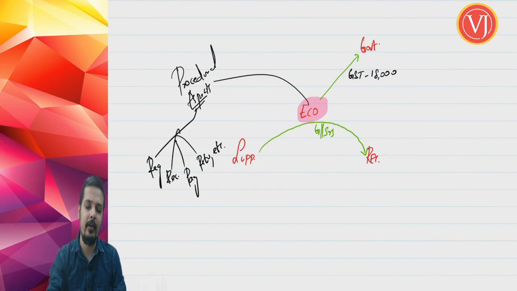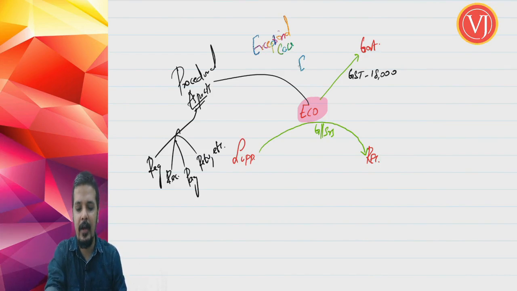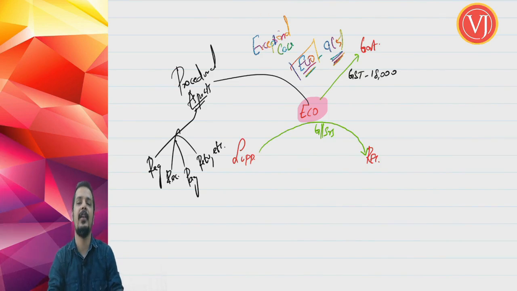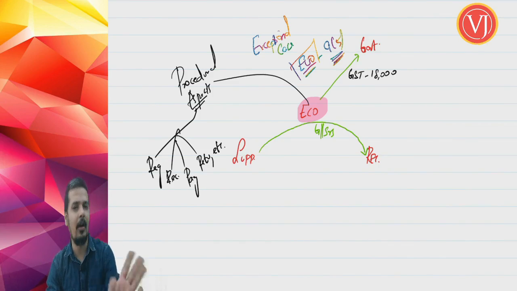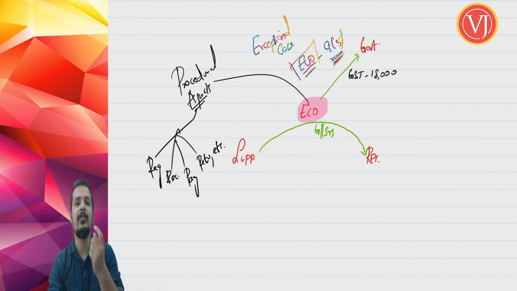Is it for all the cases? No. Is it a normal scenario? No. Again, it is an exceptional scenario, where ECO is liable to pay GST, and it is covered only if the cases are covered by section 9.5 of CGST Act and section 5.5 of IGST Act. When we see section 9.5 of CGST Act read along with section 5.5 of IGST Act, you will find only 3 notified services covered here. Goods are not at all covered there.